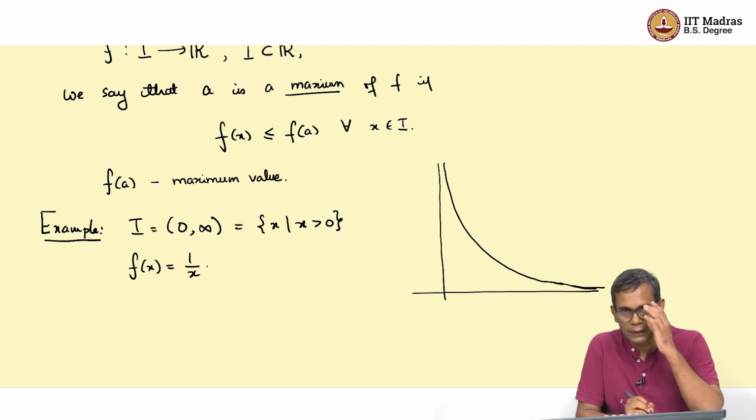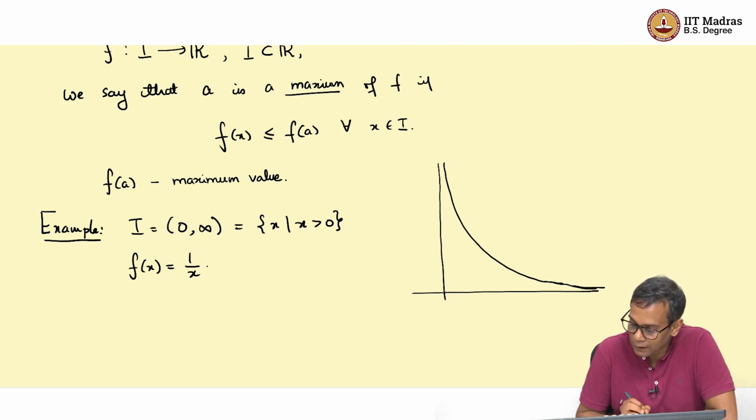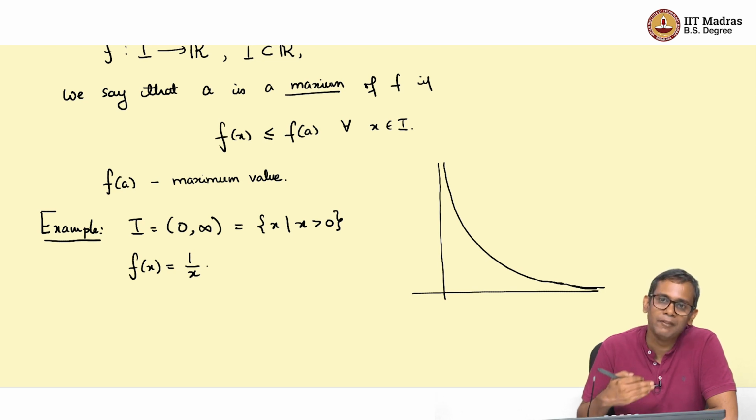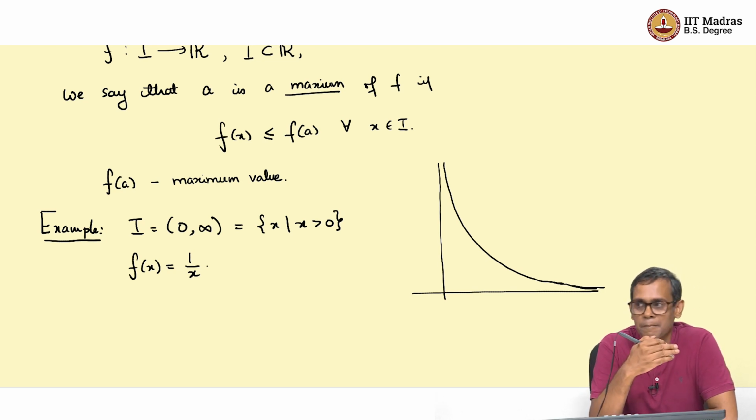And this function is always decreasing, and if you take any positive real number x, you can find a real number that is positive and less than x, and there the value of the function will be greater. And if you take a point to the right, given any positive real number x, you can find a real number to its right, and there the value will be less.